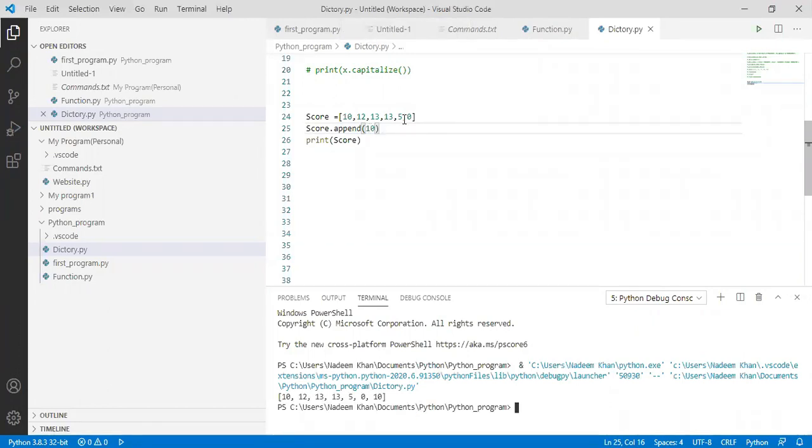10 in our list, we didn't have a 10, but in our output, we have 10. So to understand it more clearly, we'll print these two.